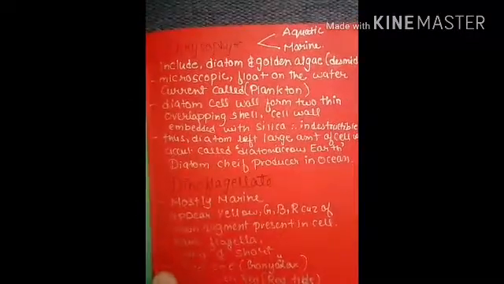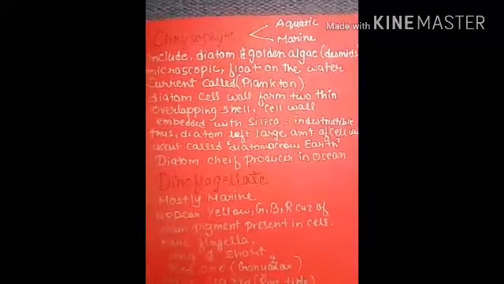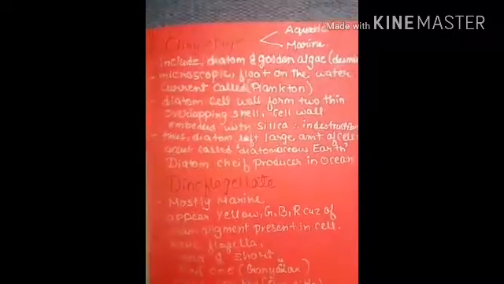That's why it is indestructible. Thus, diatoms left large amounts of cell wall deposits over millions and millions of years, which is called diatomaceous earth. Diatoms are the chief producers in the ocean.